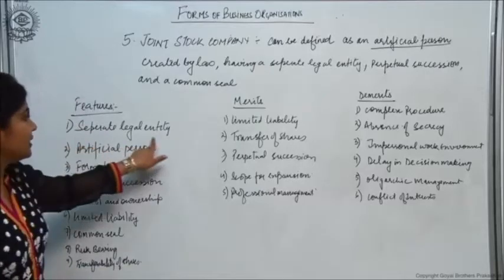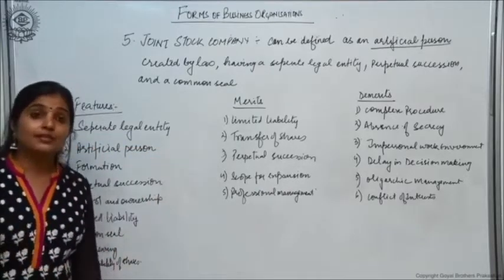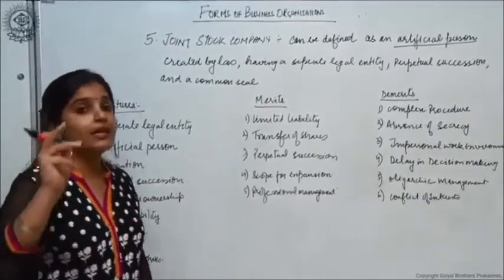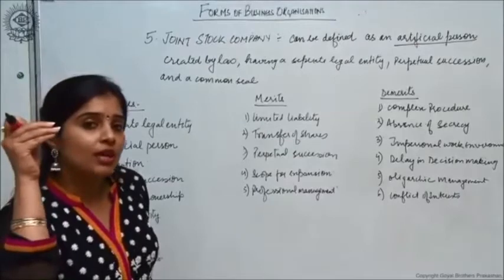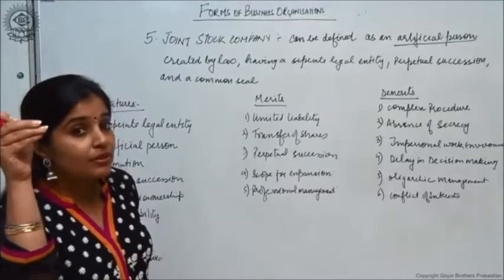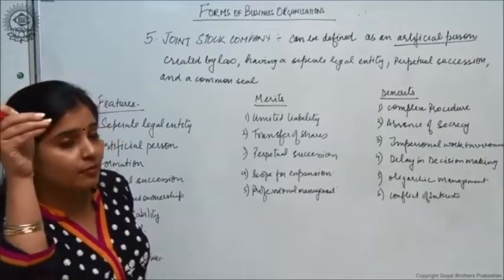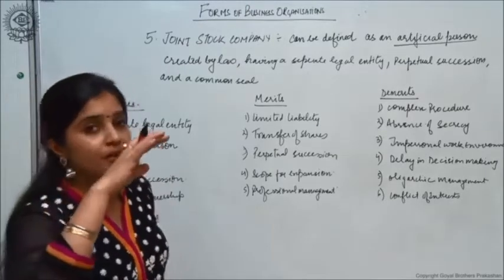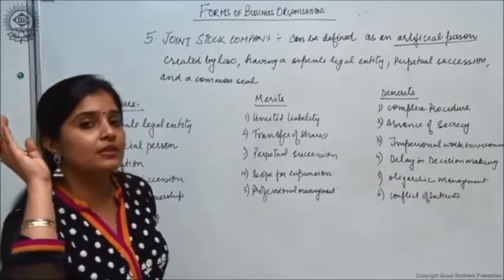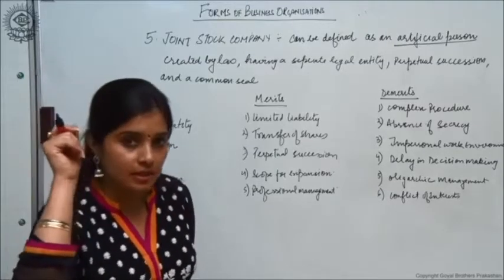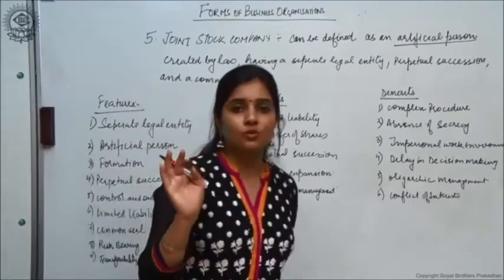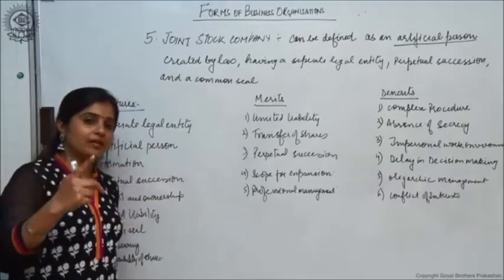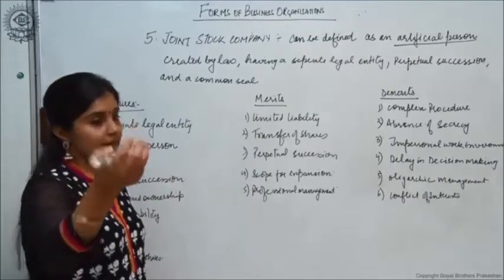Number one, separate legal entity. मैंने बोला था separate legal entity and limited liability, ठीक है, and continued existence. ये तीनों features कब आ जाते हैं? When it is compulsory for a business organization to get itself registered under any particular act. Here, a company is also compulsorily required to be registered under the Companies Act 2013. तो जैसे ही उसका registration compulsory हुआ, तो तीन features automatically आ जाएंगे: separate legal entity, limited liability and continued existence.